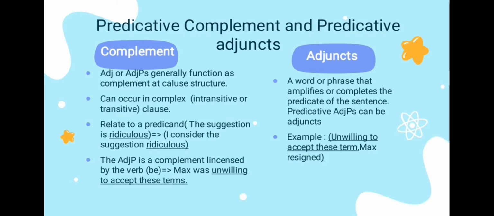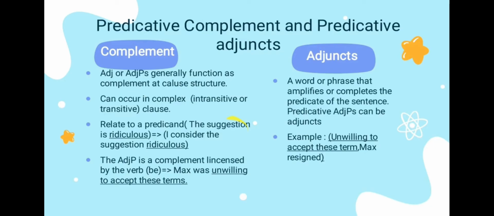In addition to being a complement selected by the head predicative, an adjective can be an adjunct. Compare, for example, Max was unwilling to accept this term, and the predicative adjunct: unwilling to accept this term, Max resigned.